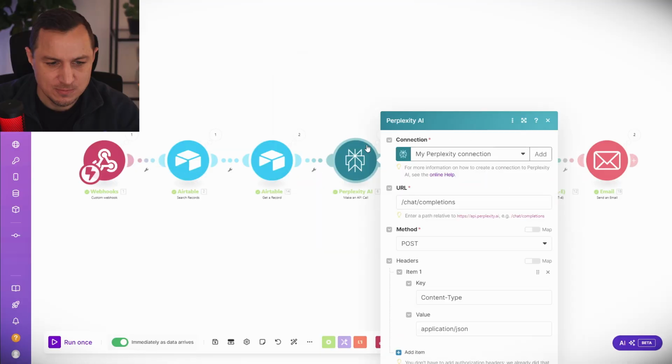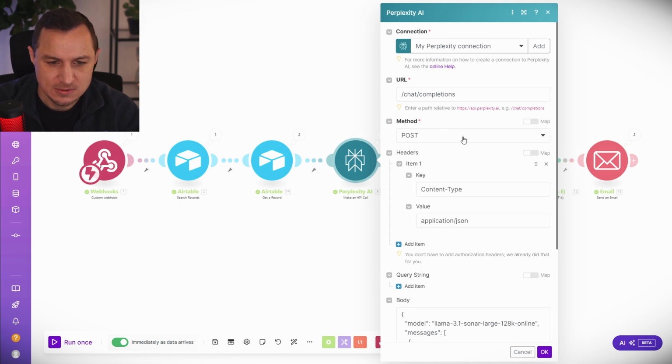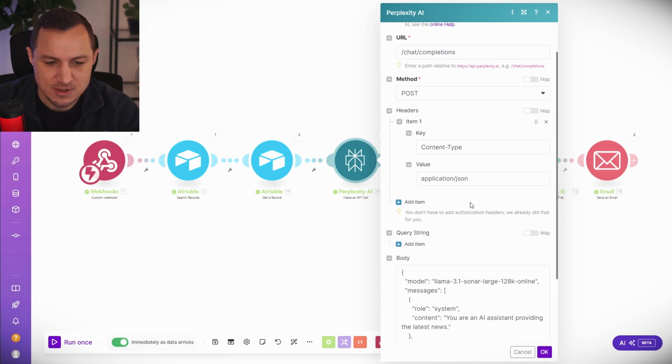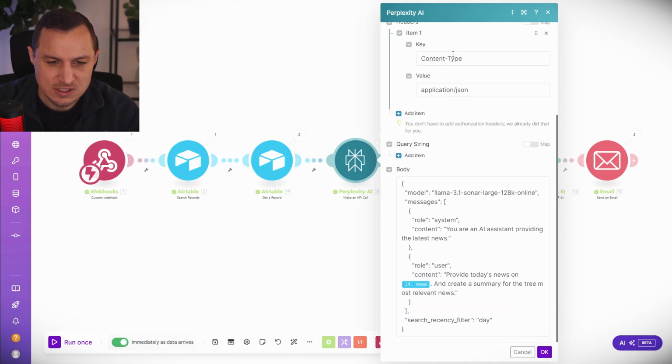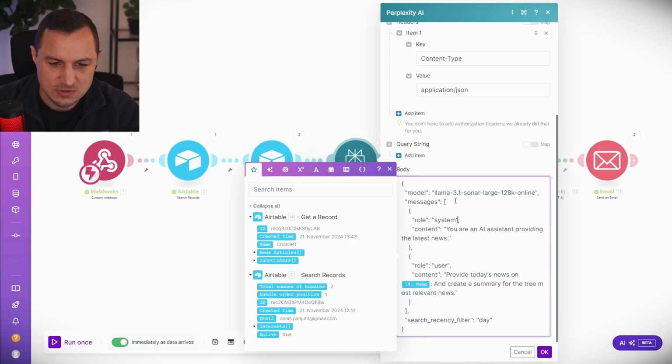Then I use Perplexity AI in order to get the latest news. So here I'm using a URL in Perplexity chat completions, and I'm using a POST method, so I want to send JSON data over. This is not just a normal prompt that you would give to Perplexity, but instead it uses this piece of JSON code. This JSON code just tells Perplexity which model I want to use, that I want to use the system role. The content should be: you are an AI system providing the latest news.